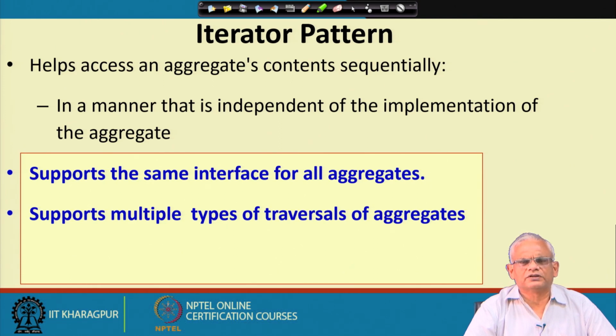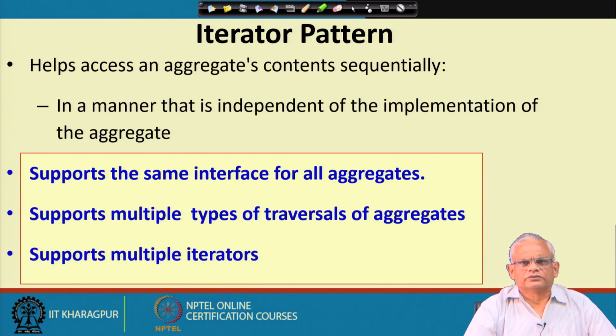The same set of methods are used for traversal, and also multiple types of traversals are supported, because in many applications it is necessary to traverse the aggregate in different ways. For example, a tree may be traversed pre-order, in-order, post-order, level order and so on. We can easily have different iterators which, when requested, traverse the tree in different orders.